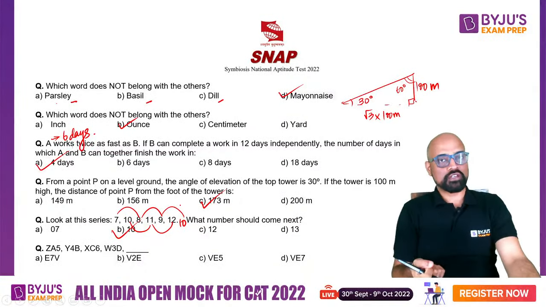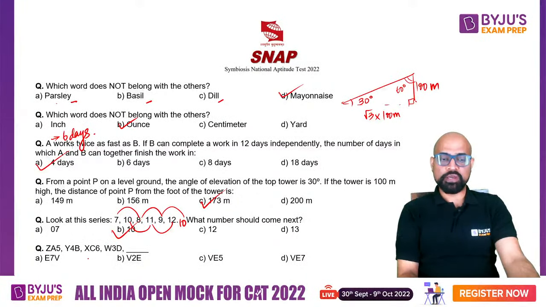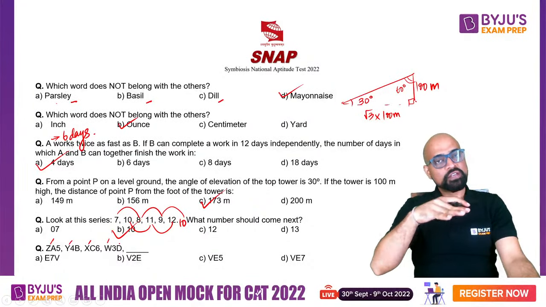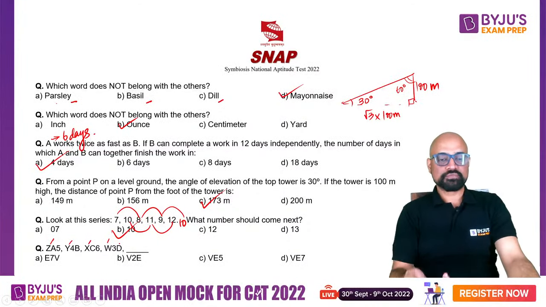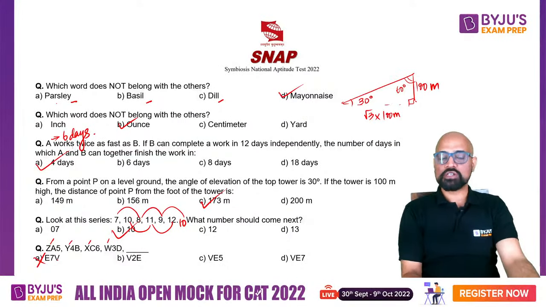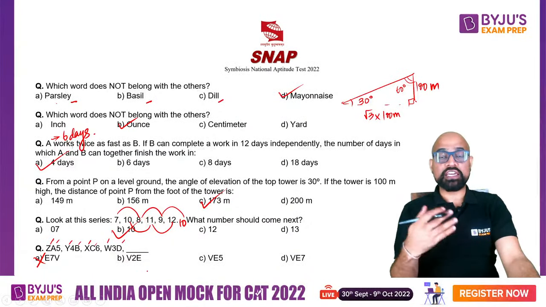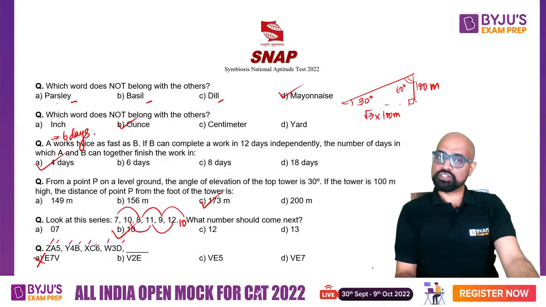You have to be quick. Then you have got ZA5, Y4B, XC6, W3D. So there is a pattern. If you look at Z, Y, X, W, you can see that they are moving in reverse alphabetical order, right? So what comes before W? That will help you eliminate some options. Then what about the other letter? You have got A, B, C, D. Now E should be there. You do have an E in all the three options.